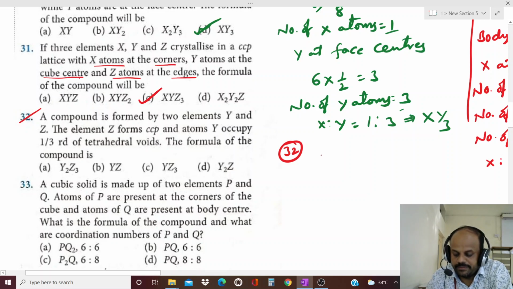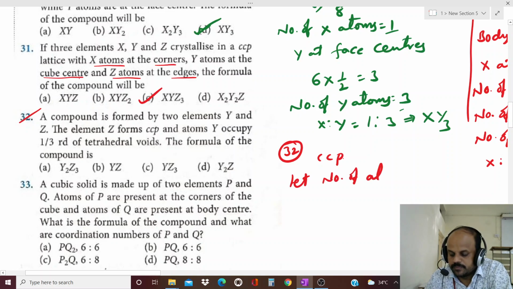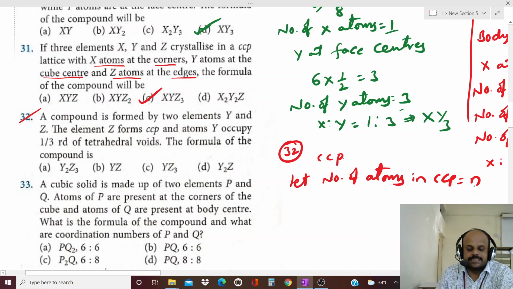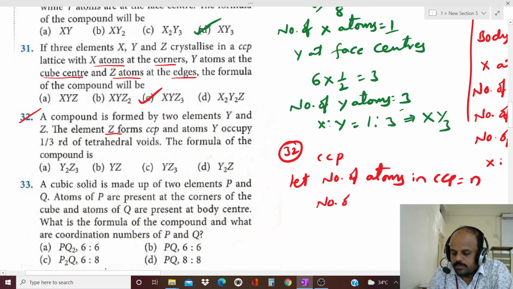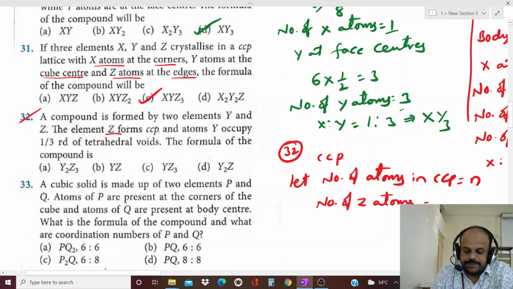We have been given the CCP structure. Let the number of atoms in CCP be equal to n. Suppose in CCP n atoms are there, then which element forms CCP? Z. That means the number of Z atoms is equal to n, since it forms CCP only.